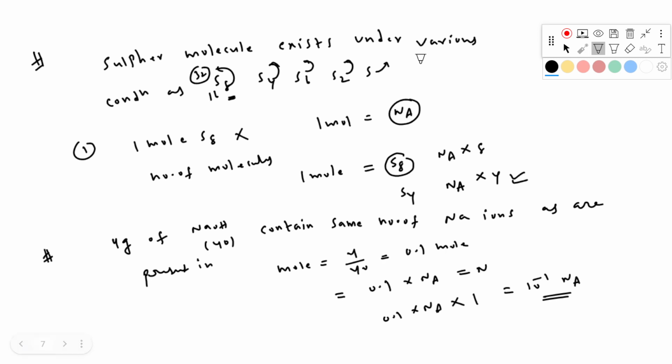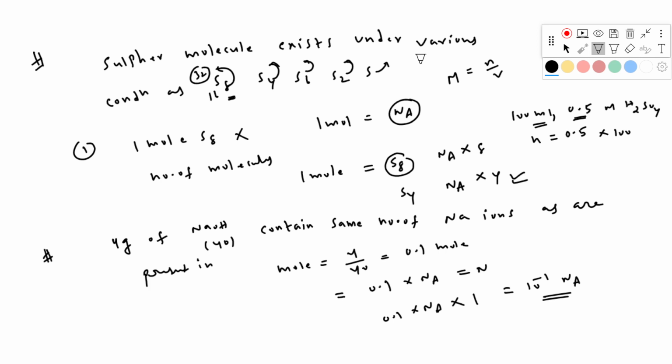Now suppose I give this option: 100 ml 0.5 molar Na2SO4. Then calculate the number of moles. One formula is there: molarity equals number of moles by volume, so number of moles equals molarity into volume. Here volume and molarity are given. Number of moles equals 0.5 into 100 ml.